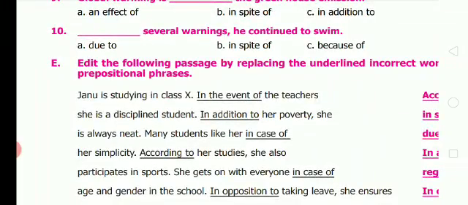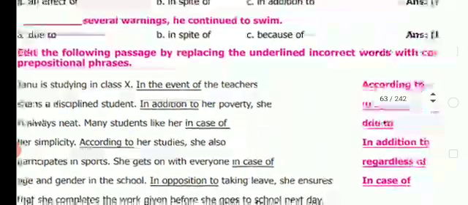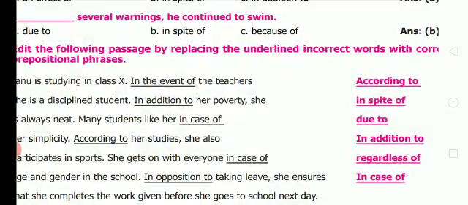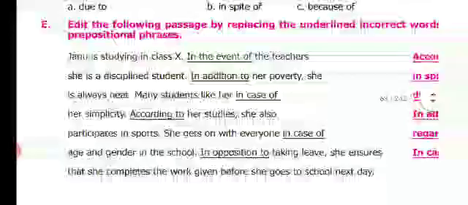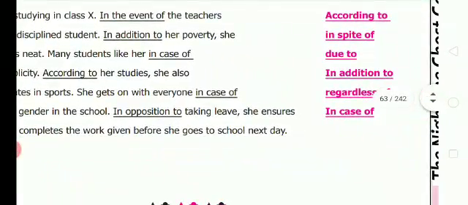Now, moving on to E. Edit the following passages by replacing the underlined incorrect words with correct prepositional phrases. See here, this is what is given is wrong. In red it is given that is correct. Okay. Janu is studying in class 10. In the event of will not come. According to the teachers, she is a disciplined student.